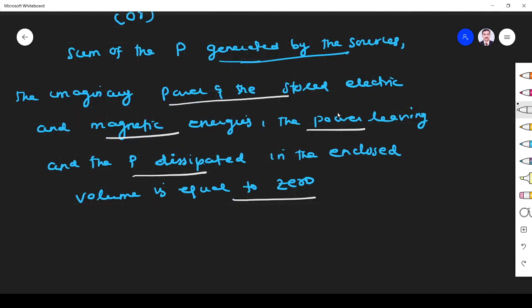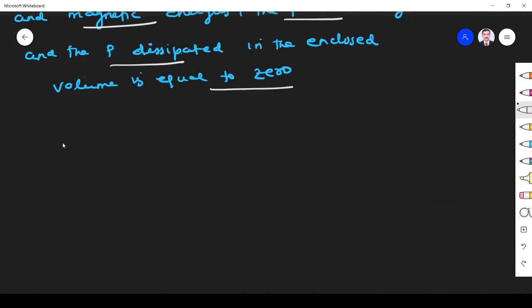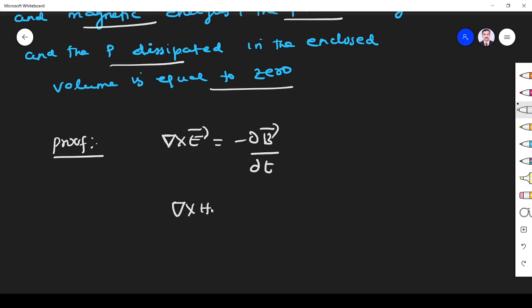Okay, so how to prove? This is a very important question. The proof is mandatory, right? We know from Maxwell's equation or Faraday's law, del cross E is equal to minus dou B by dou T. Similarly, we know Ampere-Maxwell's law, del cross H is equal to Jc plus dou D by dou T. Let us consider this equation number 1, equation number 2.